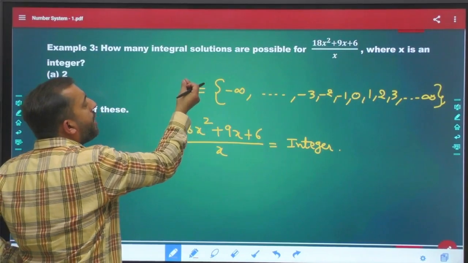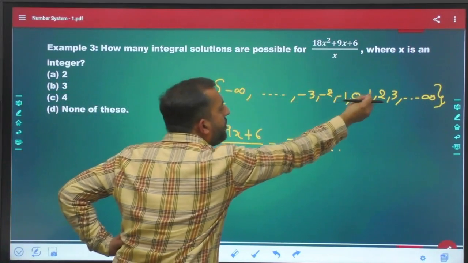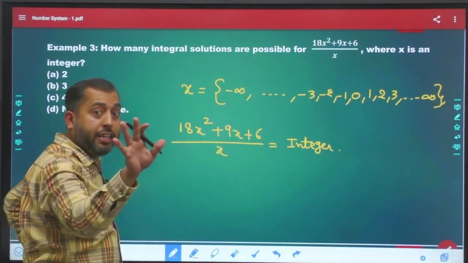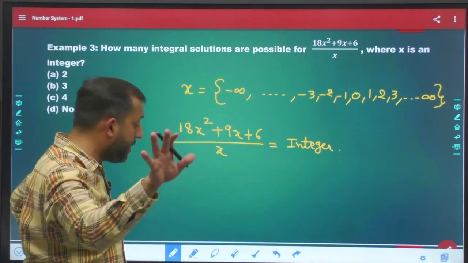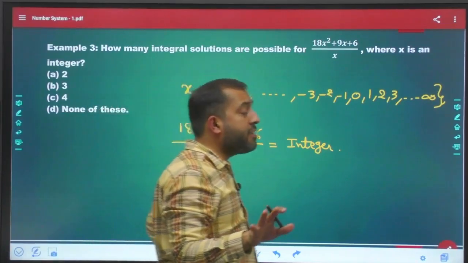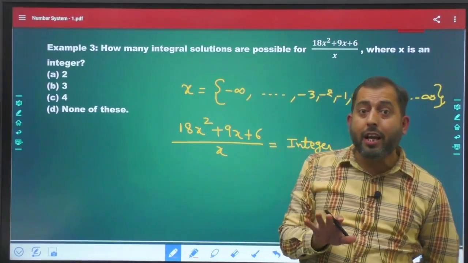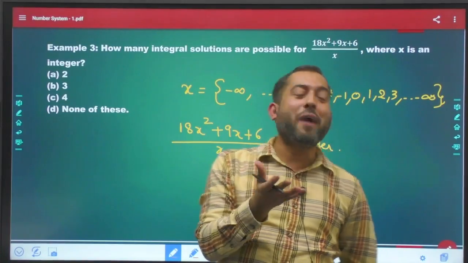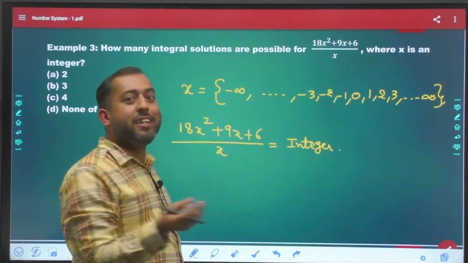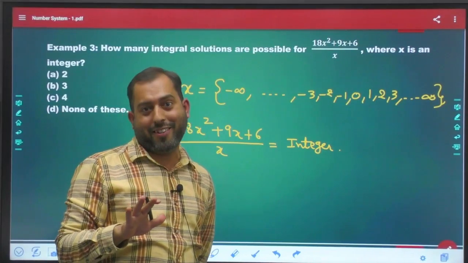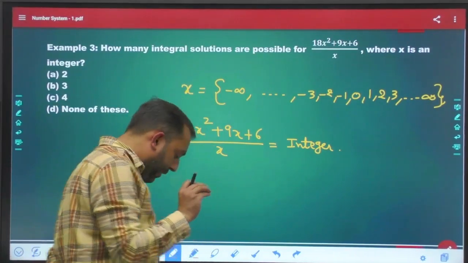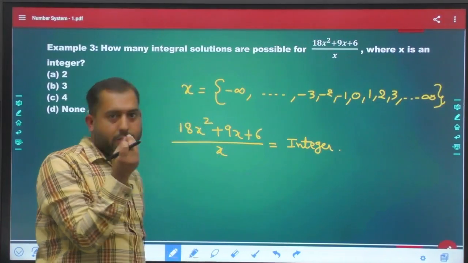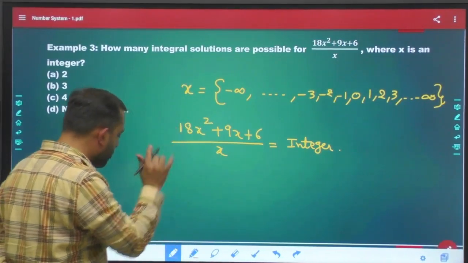You can use any value of x, put that value over here, and your answer must be an integer. Appearance wise, some of you might say the answer is infinity, and some might say it is not possible to calculate at all. But if you know the basics right, then this question is doable. Now please pay attention.